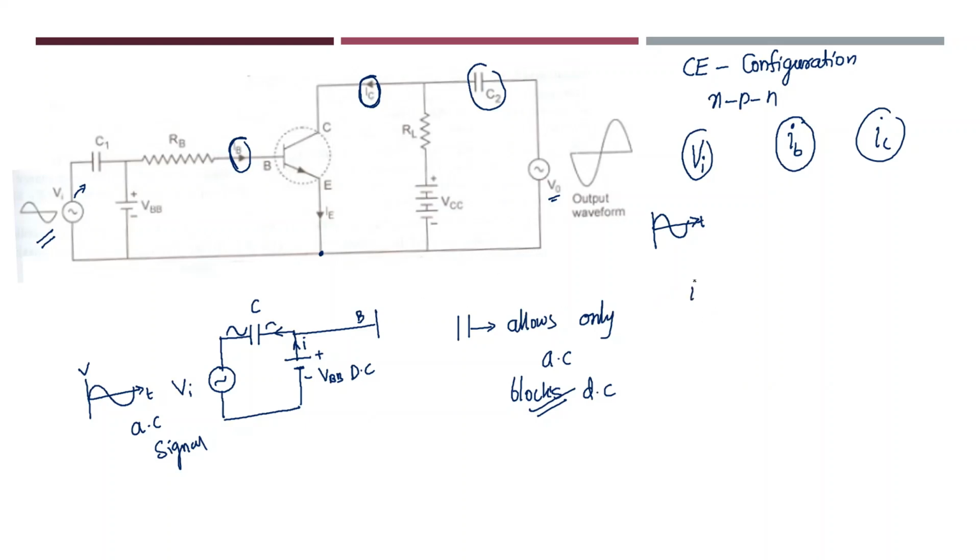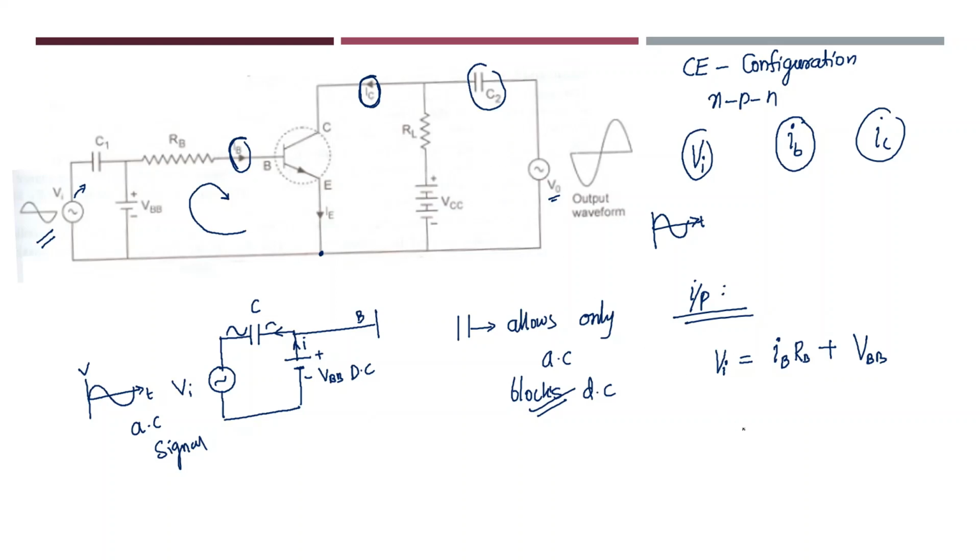What will be the input region equations? I will be applying Kirchhoff's law. If I apply Kirchhoff's law directly, what is the equation that I am getting? The input voltage signal VI will be equal to the current through the base region times the resistance in the base region, plus VBB. I hope you understood this. I am applying input voltage VI equals RB IB plus VBB.